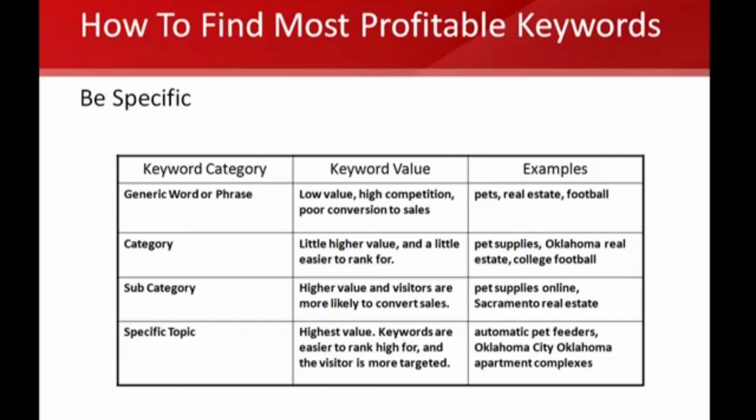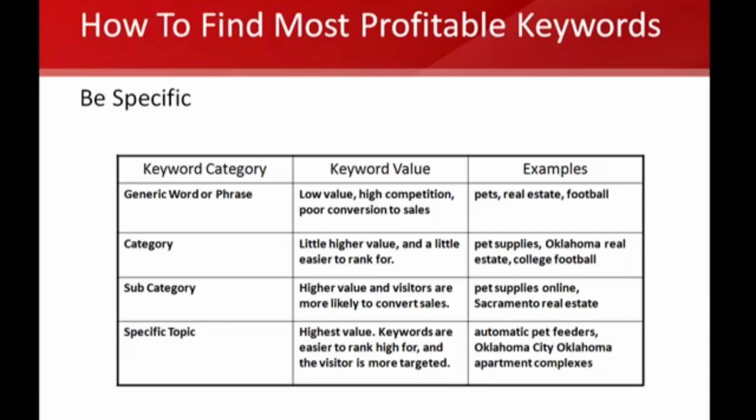So the first phrase here, a generic word or phrase, those are low value keywords with high competition and they have poor conversions. And those would be keywords like pets or real estate or even just football. Those are just generic keyword phrases. They're not going to get you the results you want. That'd be like golf, as another example.